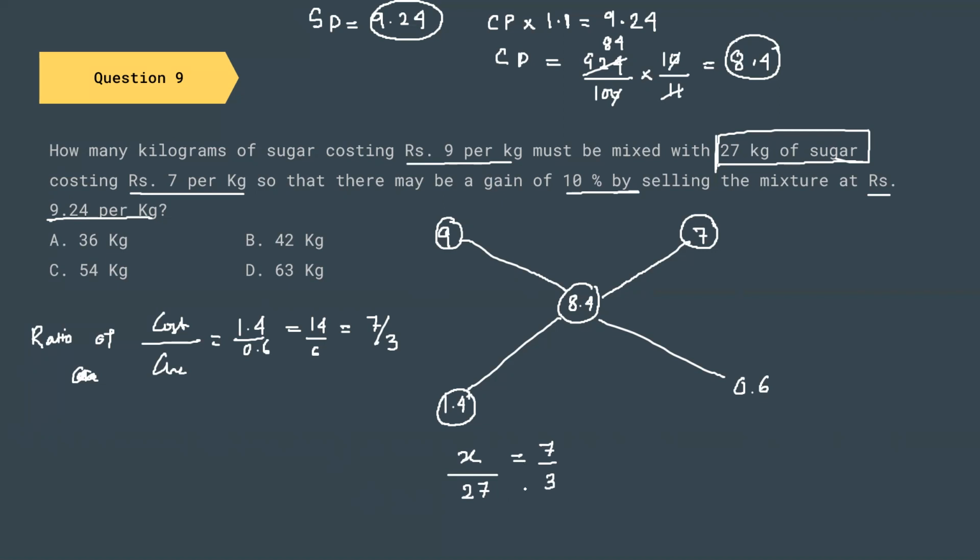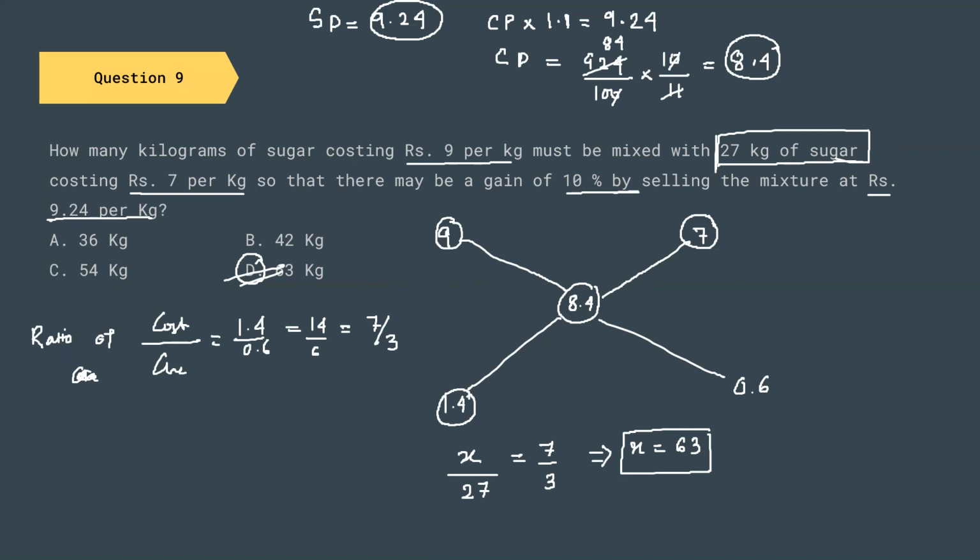It is the ratio. So the value of X is 63 kg. So 63 kg of sugar costing 9 rupees per kg must be mixed with 27 kg of rupees 7 per kilogram sugar to get a sugar of cost price 8.4 rupees.